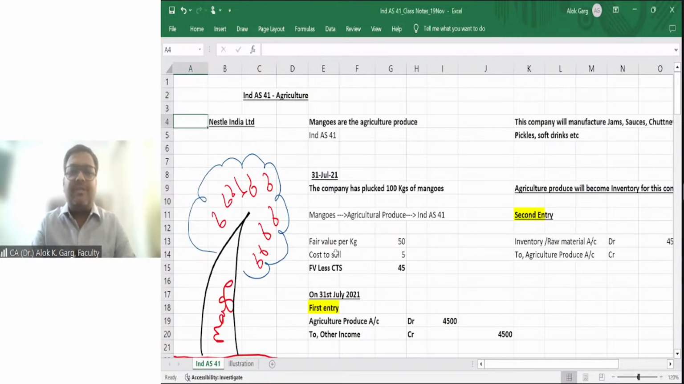So I am going to discuss the agriculture produce concept. One of the students, Shruti, is asking, if there is one mango tree, not many, then also the mango will be covered here. Yes.